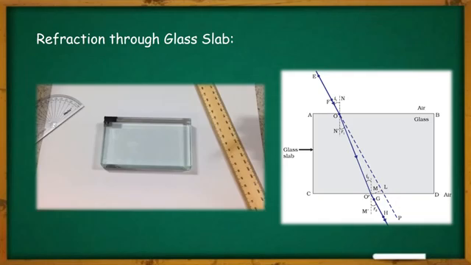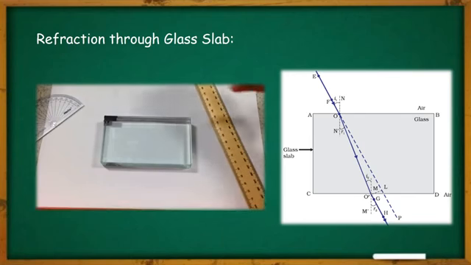Or you can rather say here there are two sets of angle of incidence and angle of refraction: I1, R1, and I2, R2. Now you will ask me, can we practically visualize what is exactly happening in a glass slab whenever a ray of light is striking the surface of the glass slab?